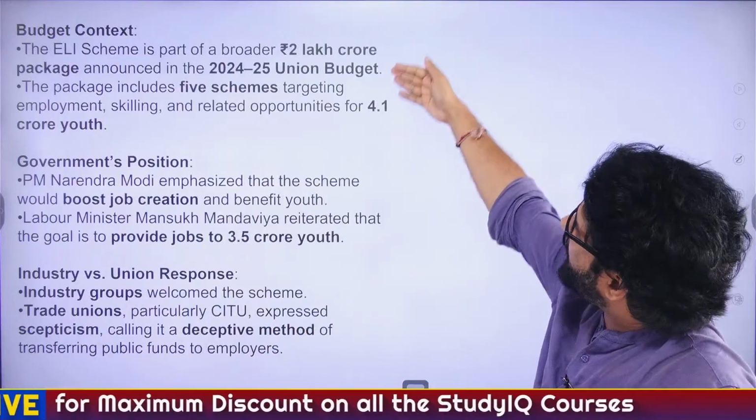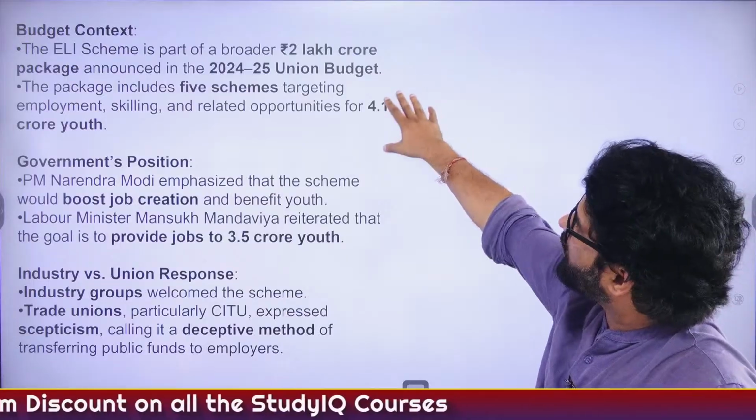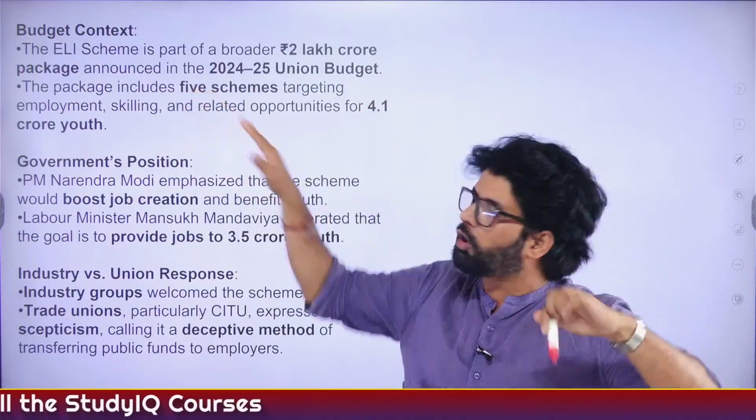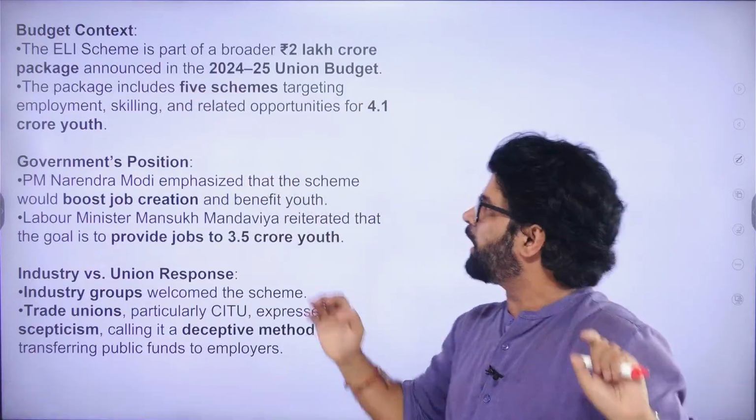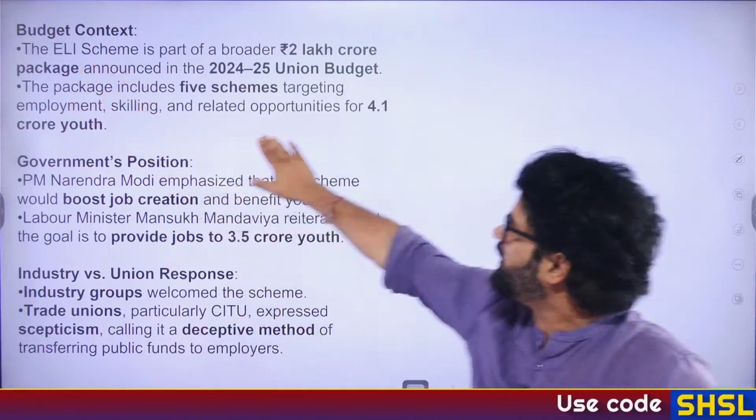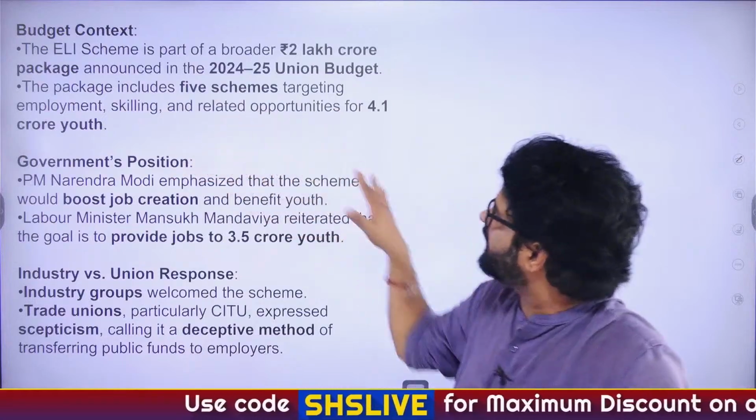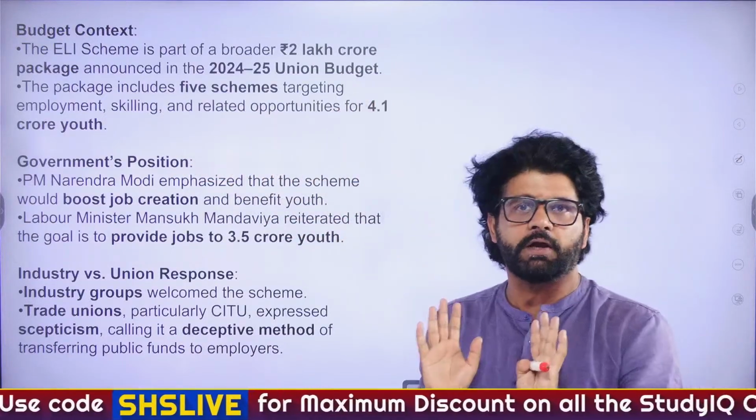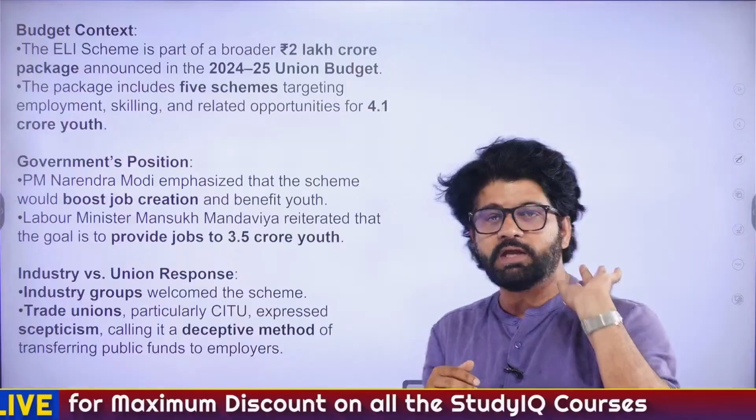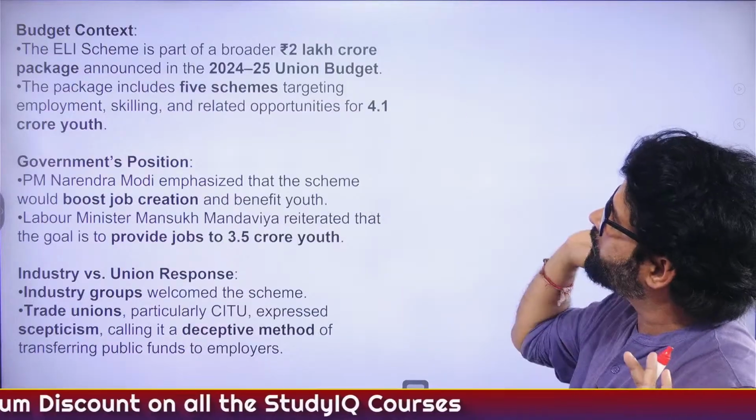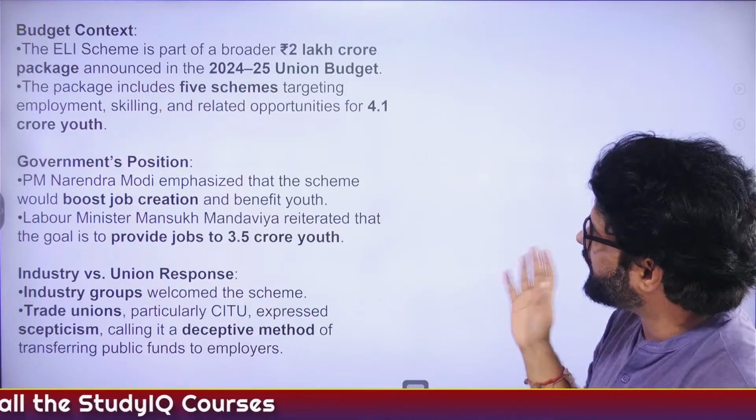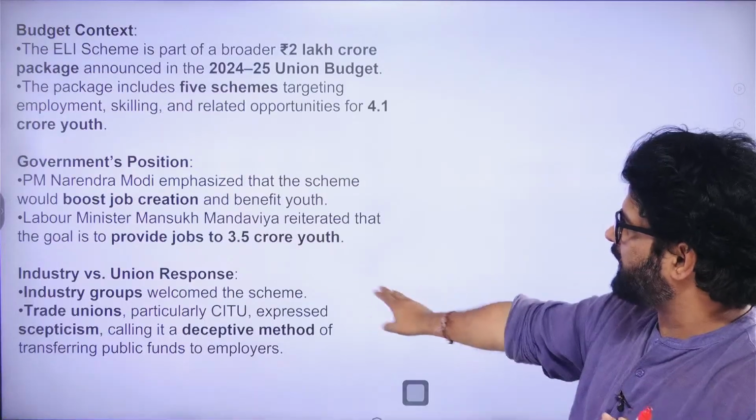Budget context, ELI scheme, as you can see here, part of broader 2 lakh crore package. That's what we have discussed. Almost around 1 lakh crore government has earmarked for this ELI scheme. The total allocation for this whole employment, skilling and related opportunity is around 2 lakh crore. Almost 50% gone to ELI. So ELI, we have to follow very carefully. Lots of money has been invested here, and that is the aim.